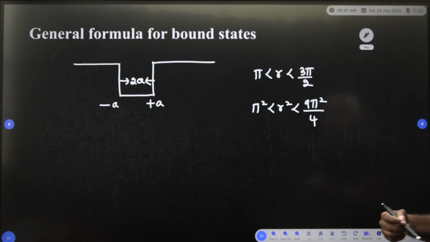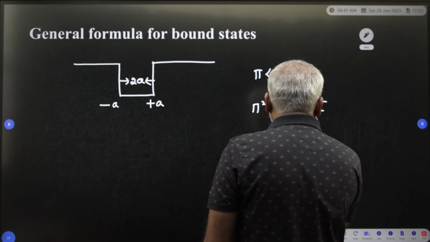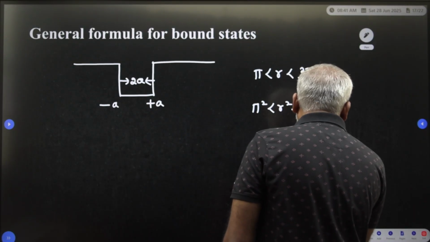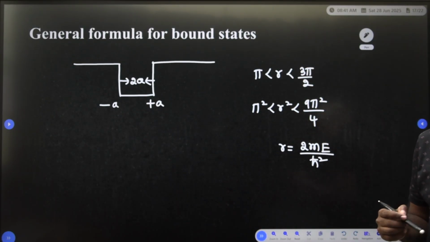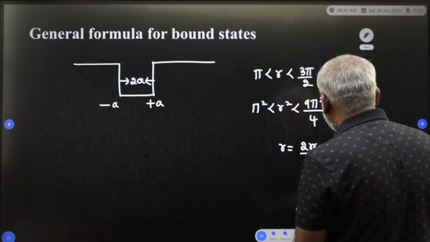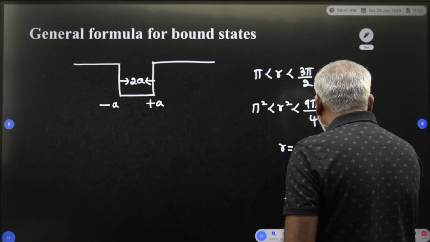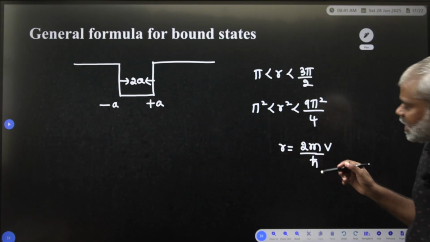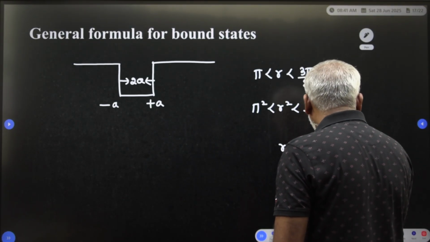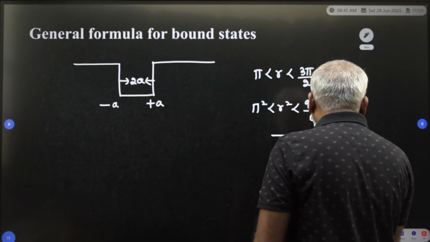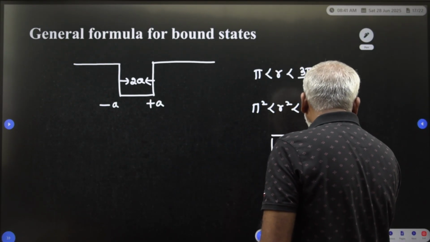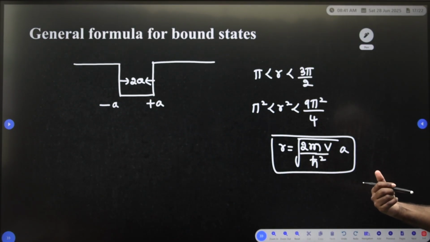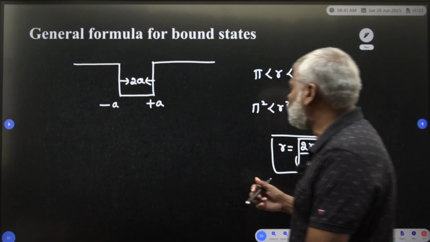You know that r is equal to the square root of 2mV divided by h cut square, times a. This is the r value, and we have to substitute the r square value.